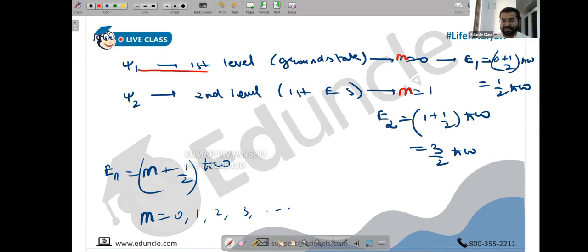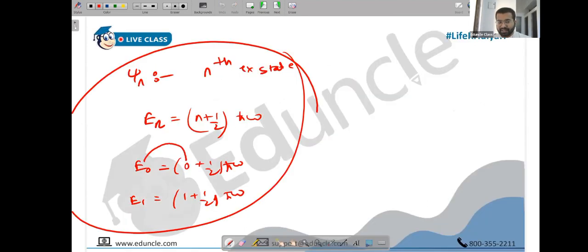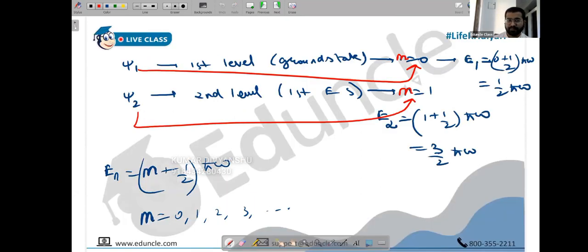Because psi 1 is not 1. That's what I'm saying, people. This time psi 2 does not have two values. Yesterday E0 had 0, E1 had 1, E2 had 2. We directly ended up writing it that way because it was an excited state there. But now I just made a small change. I hope it's understood.